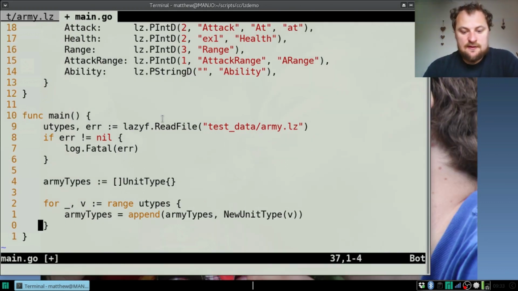Now for the sake of showing that this is loaded, I'm just going to quickly run through and print them, okay, as well.